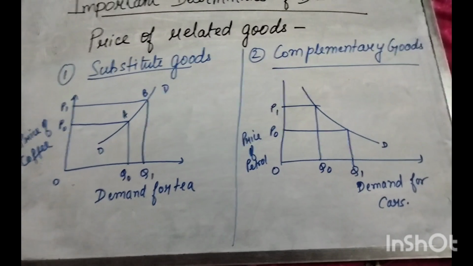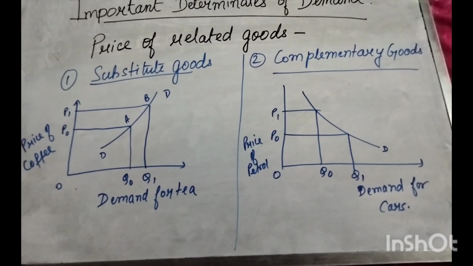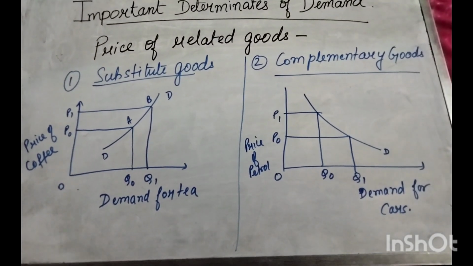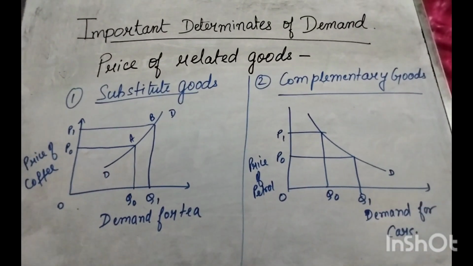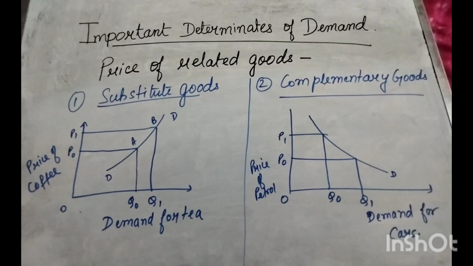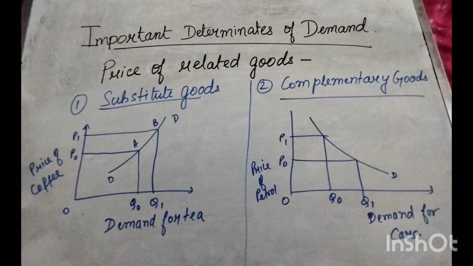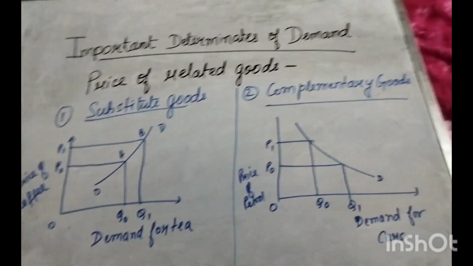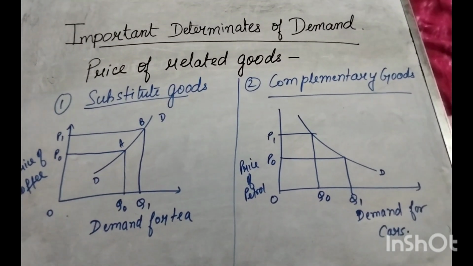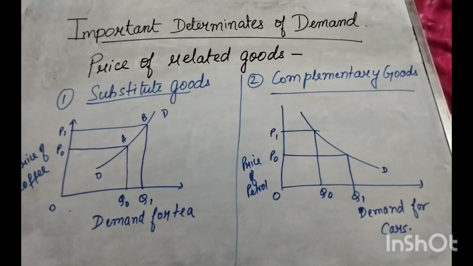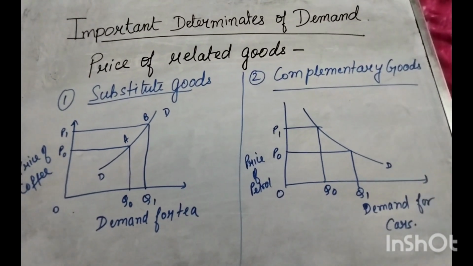This is because petrol and car are both complementary goods, that means they are jointly consumed. Without petrol, the car cannot run, because a car runs with the help of petrol. That means they are jointly consumed. You can take another example also, pen and ink, they are jointly consumed.